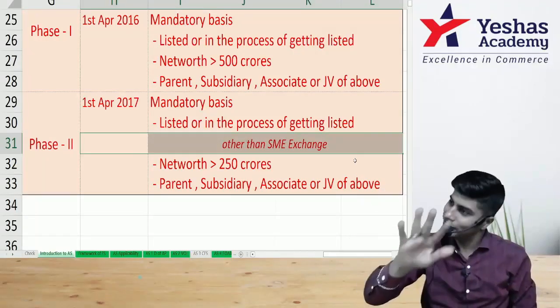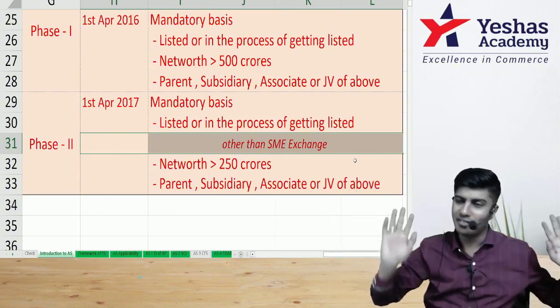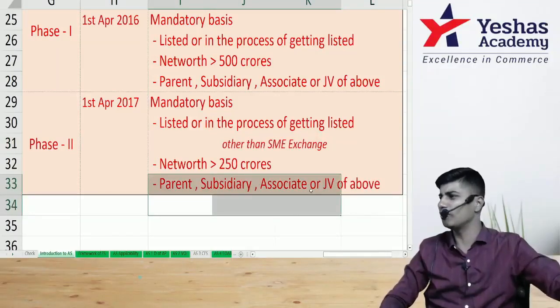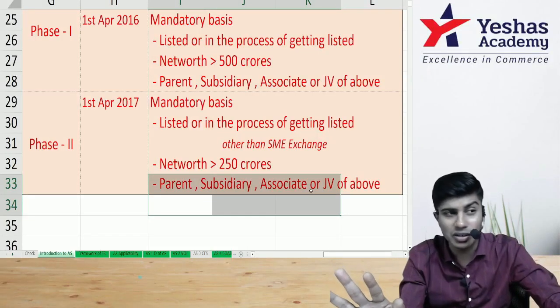Once applicable, it will continue to be applicable. And the same logic: parent, subsidiary, associate or joint venture of the above also need to continue following Indian accounting.